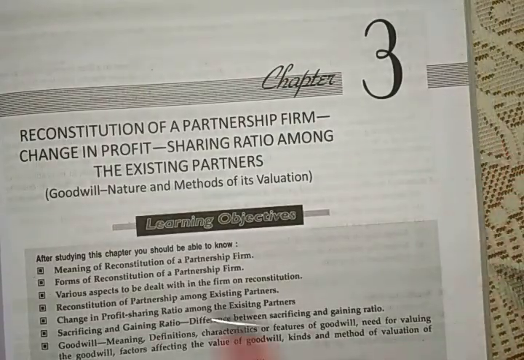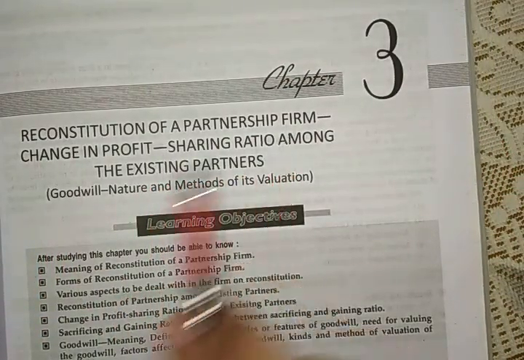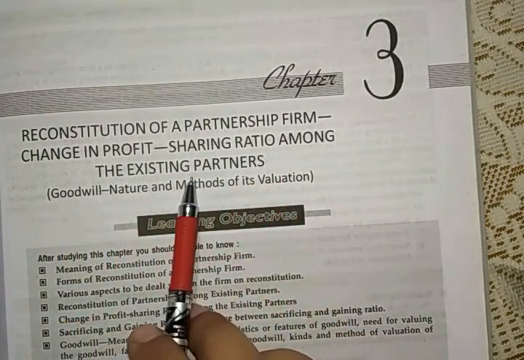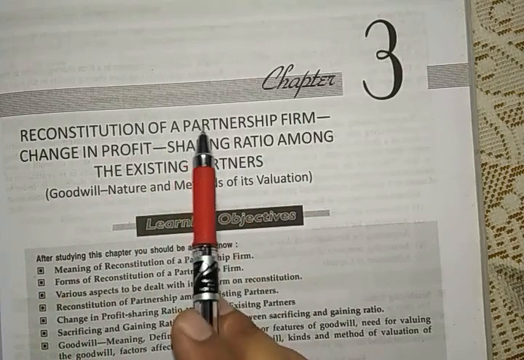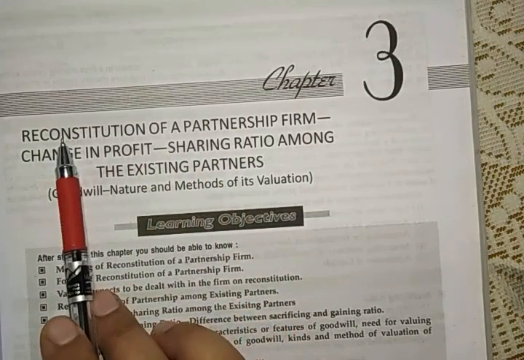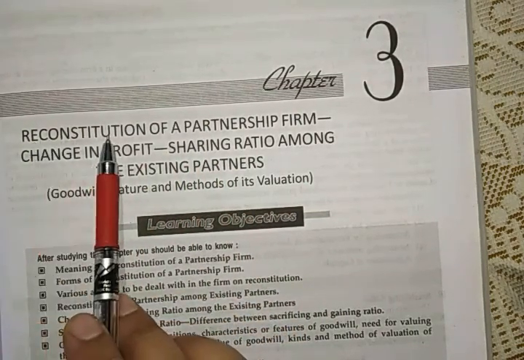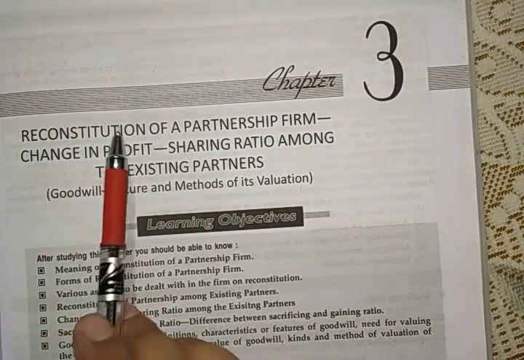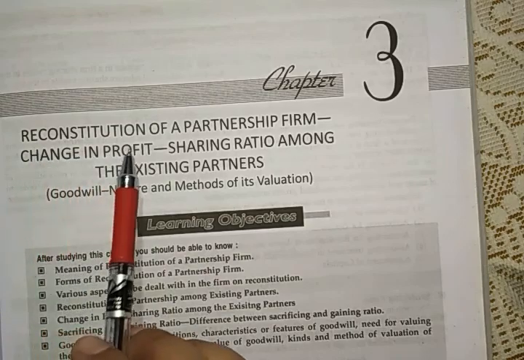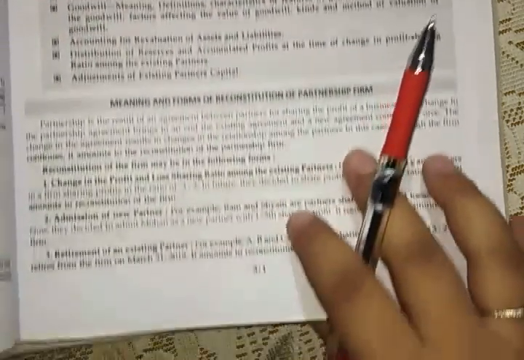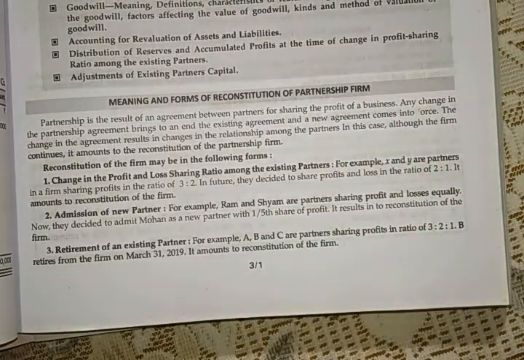We are now going to start the third chapter, that is the reconstitution of a partnership firm, change in profit sharing ratio among the existing partners. All right. So here you will see that the partnership firm is reconstituted. What does reconstitution mean? It is the combination of two words, re plus constitution, which means remaking of a firm. Then why do we need to remake or reconstitute a firm?